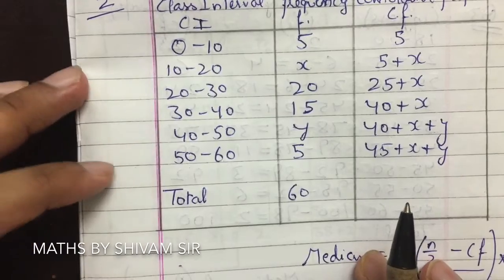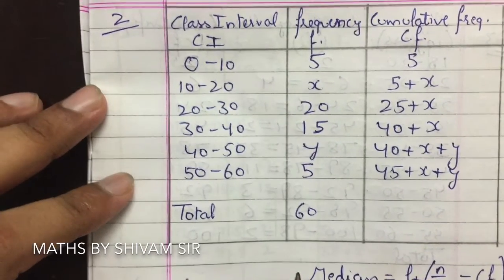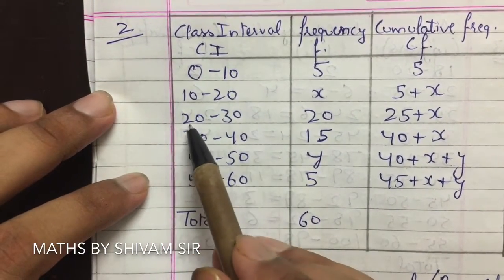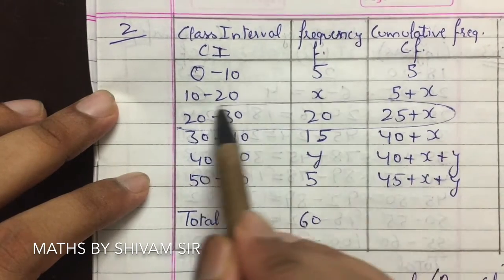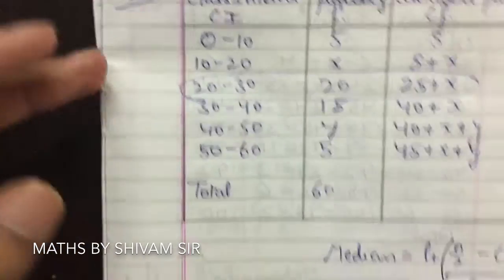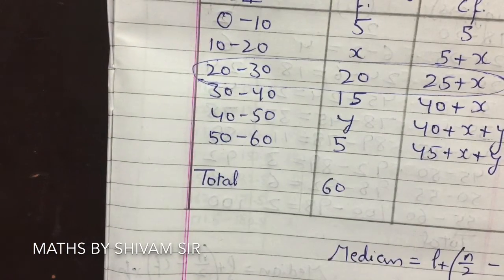So we know the median is 28.5, so it will lie between 20 to 30. So this will be the median class. So let's start this question.